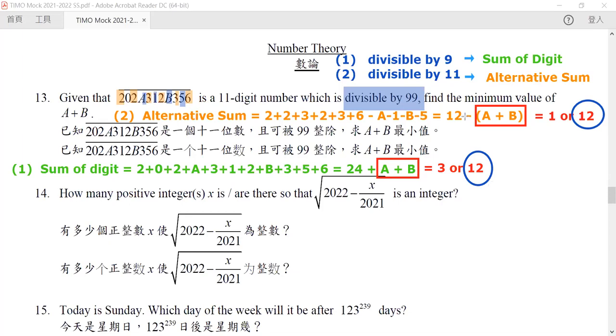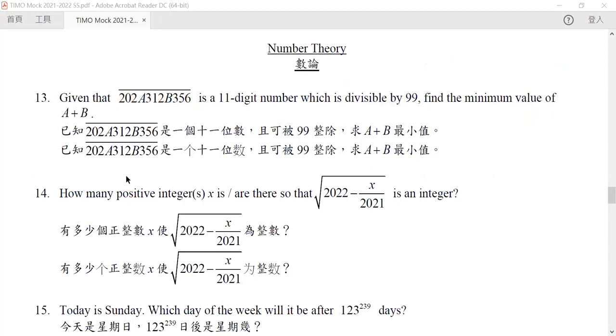Okay, so now let's go to our question 14. Question 14 is actually not a very difficult question, but it is much more like a rearrangement. What does it mean? We want the number in the green part to be an integer. Let's say that this integer is equal to k. Instead of writing in terms of x, let's rewrite it such that x is in terms of k.